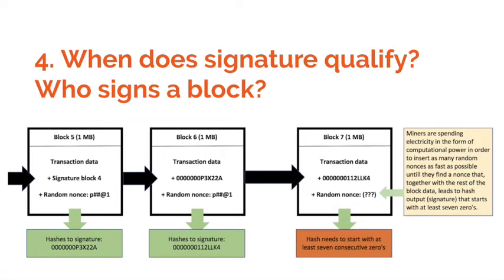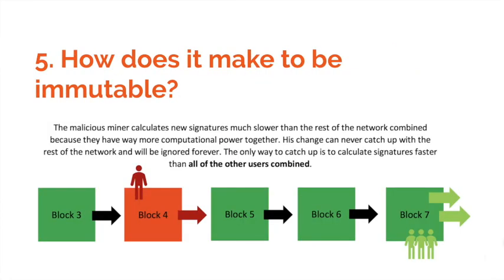Anyway, the important thing to understand is that finding an eligible signature is very hard. As discussed previously, altering a block will unchain it from the subsequent block. In order for an altered block to be accepted by the rest of the network, it needs to be chained to the subsequent block again, which is very hard to do.